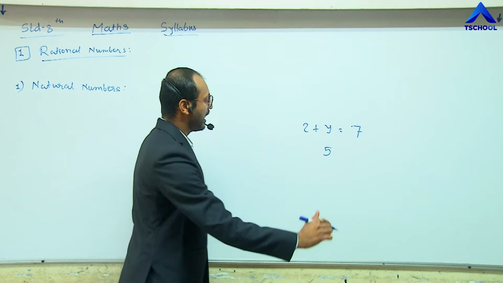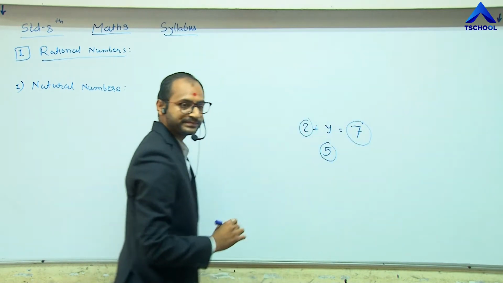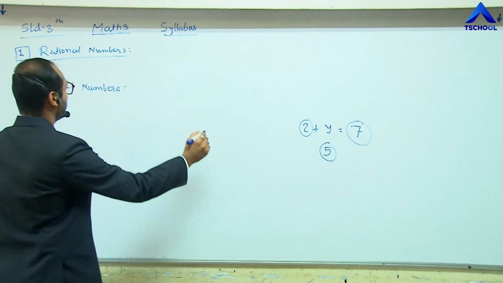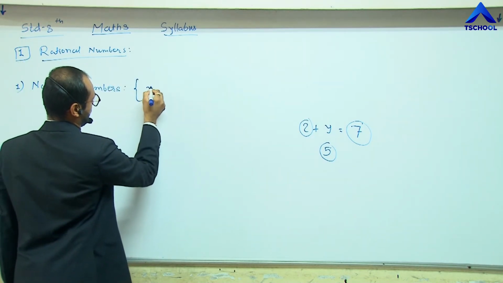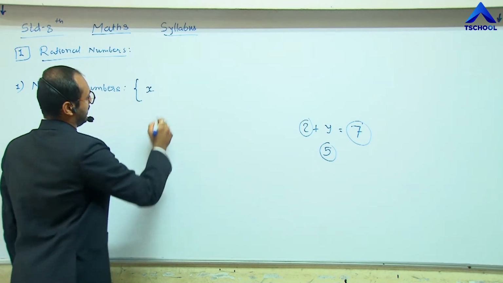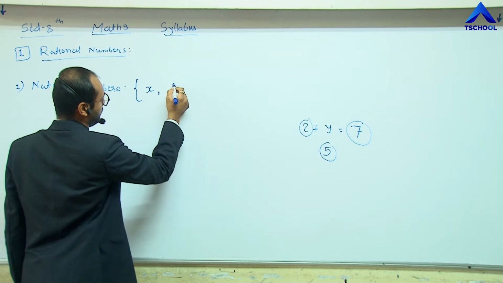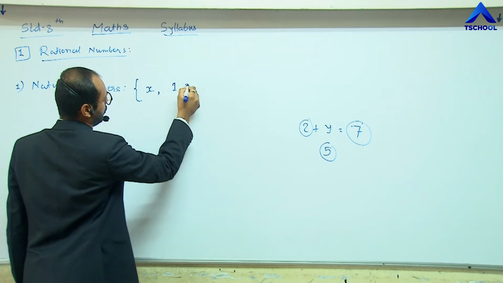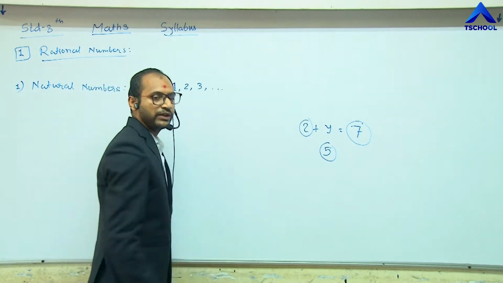So these are all natural numbers. We know that natural numbers are a set of numbers x where x starts from 1, 2, 3 up to infinity.